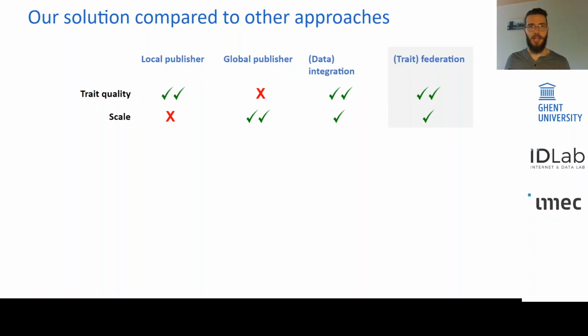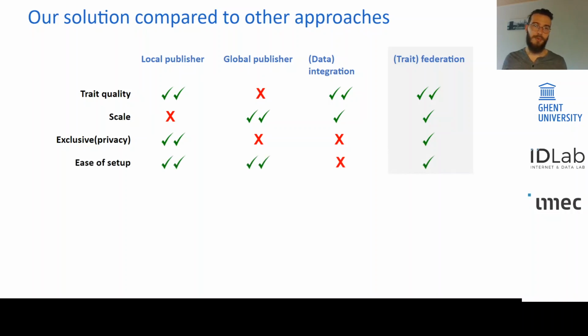Regarding scale, like for local publisher, it does not scale. For global, of course, it scales, and for data integration and trait federation, both in terms of visitors and visitor traits, it will scale. For the exclusiveness, well, if you have a local publisher, everything is exclusive and private. You give that up both at the global publisher and for data integration. However, for trait federation, since we only look into the aggregated traits and not into the observations, how it was made, privacy is preserved to a certain extent, and data stays exclusive at each publisher.